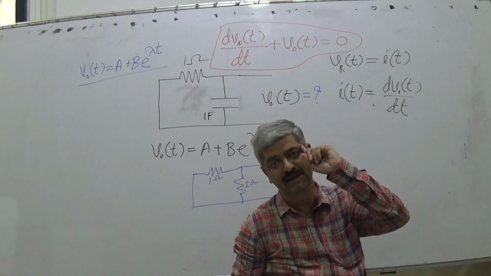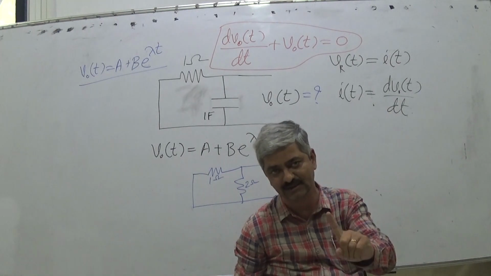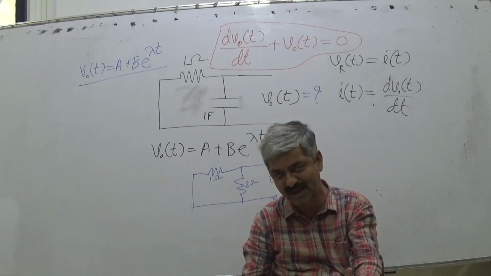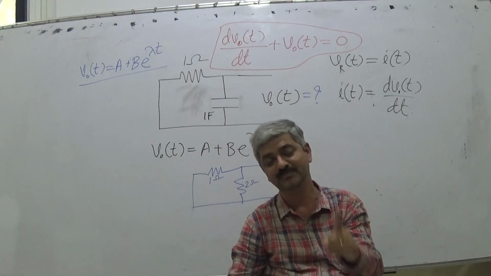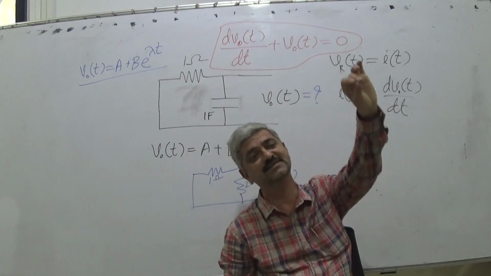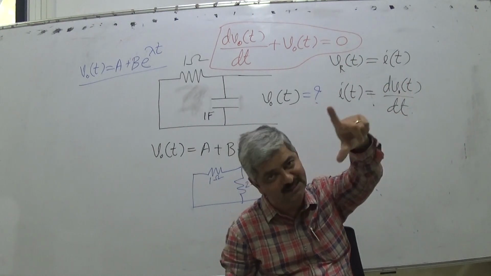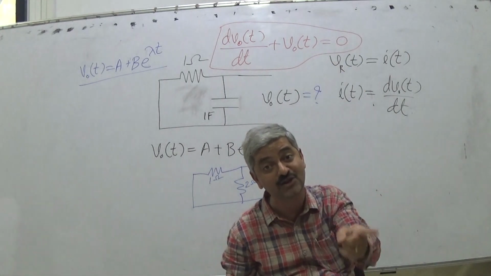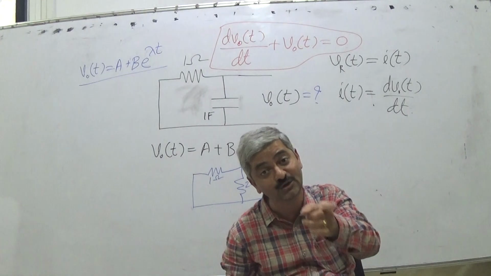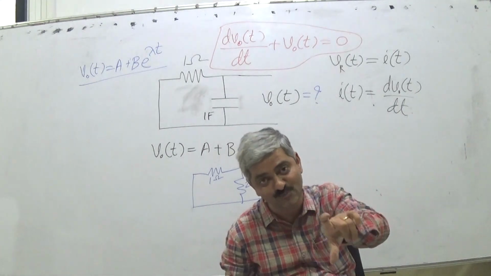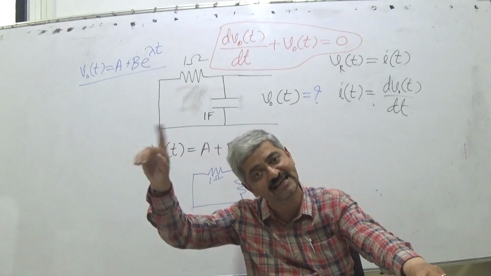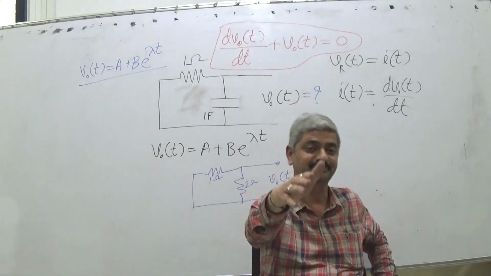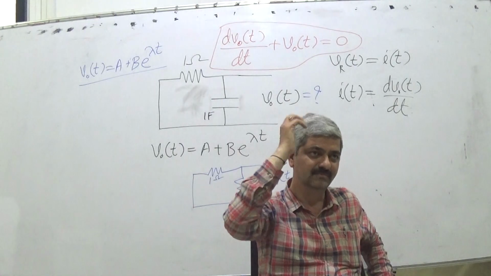Listen very carefully: in a circuit which consists of either a capacitor or inductor, the value of the voltage across any two points in the circuit can be told if I know the value of the same voltage at any time instant before. So relative to that,